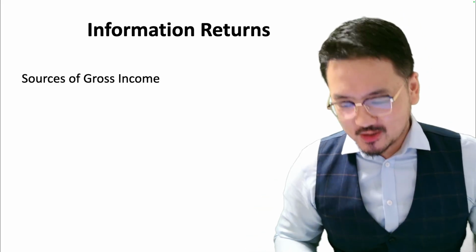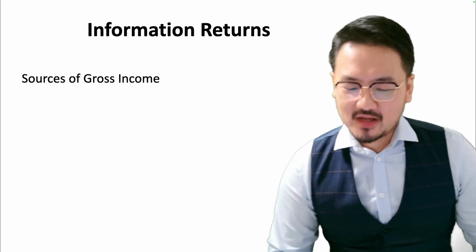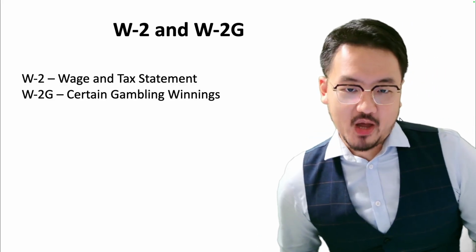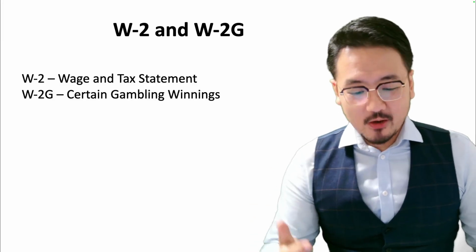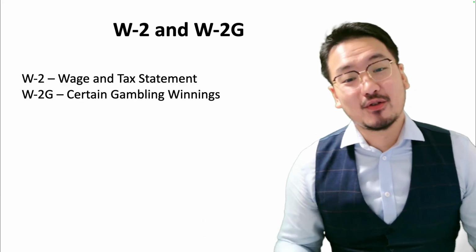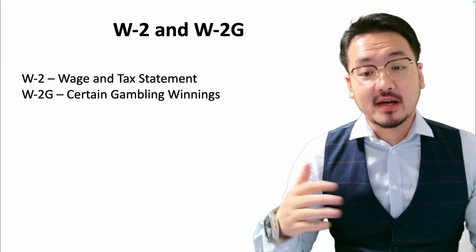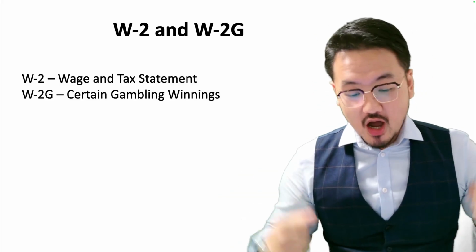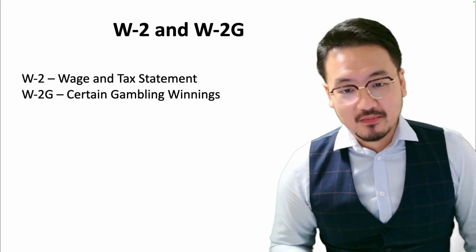Alright, let's dive deeper and give you some exact examples. Information returns, for example, W-2 and W-2G. These two are W for wages, pretty easy for you to remember. Of course, it isn't filed by you, it's filed by someone else who paid you your wages, or if you gamble, paid you through them.